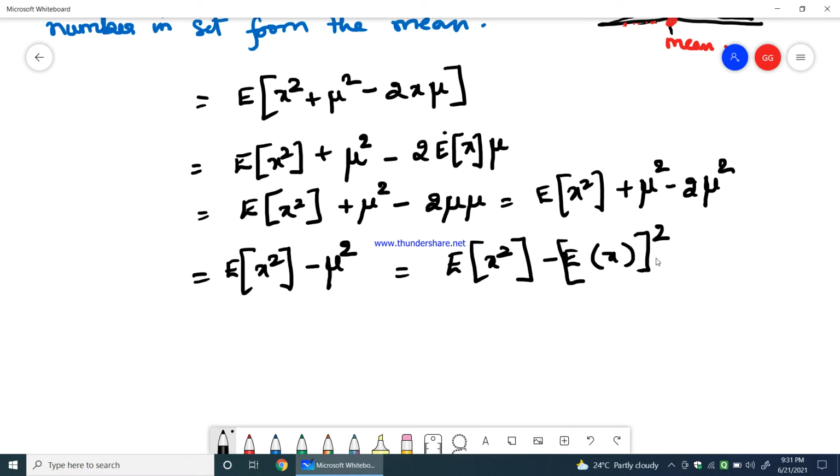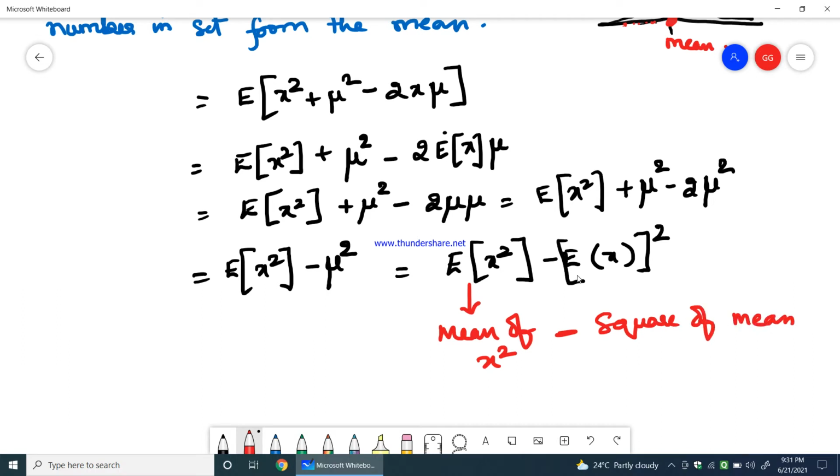That is what, E of x the whole square. So what is that? This is the mean of x square subtracted with the square of the mean. See, E of x is the mean, and the square of the mean is E of x the whole square. For x square, you are finding the expectation, therefore the mean of x square.